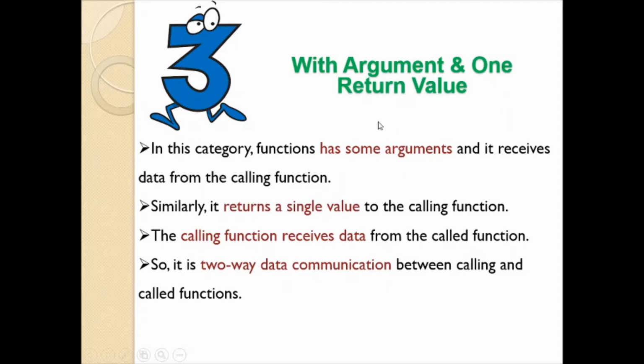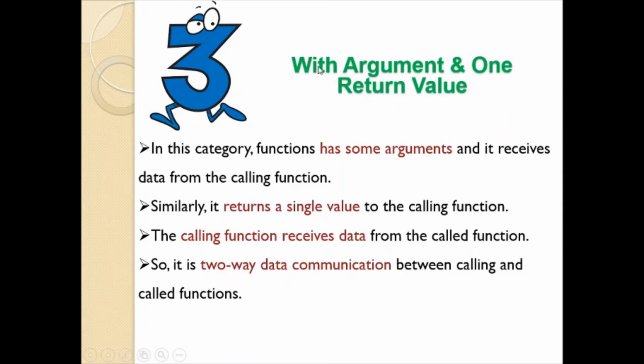Let's move on to the third category of a function. Here this function is having argument passing and one return value. In this category of functions, the called function is going to receive data from the calling function. Similarly, it returns a single value to the calling function. The calling function receives data from the called function. So it is two-way data communication between the calling and called functions.